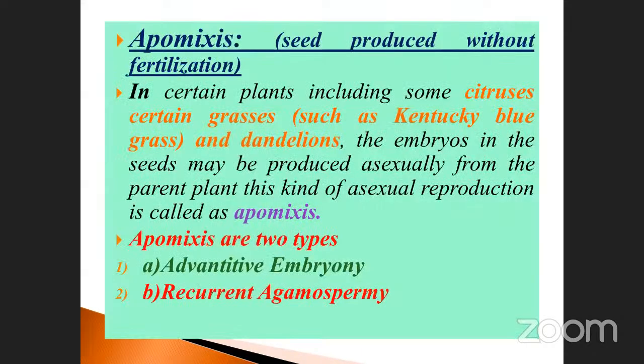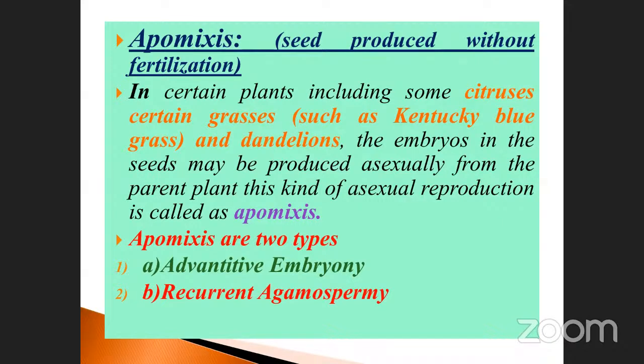Apomixis. Here, you know, it is very important. Apomixis: mixis means mixing, and apo means absence of mixis. That is very important: seed produced without fertilization. Seed formation takes place without fertilization. Already you know that normally fertilization occurs, and the seeds and also fruits are formed. But in this category, seed is produced without fertilization.